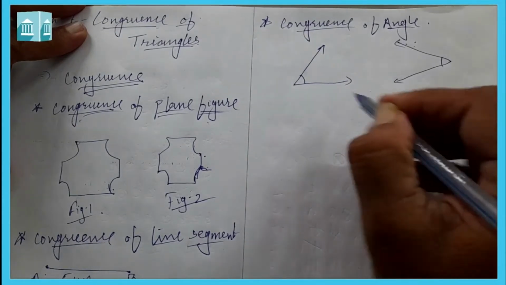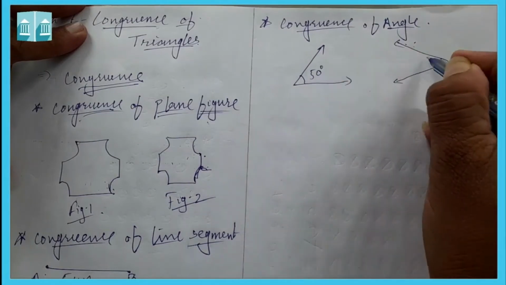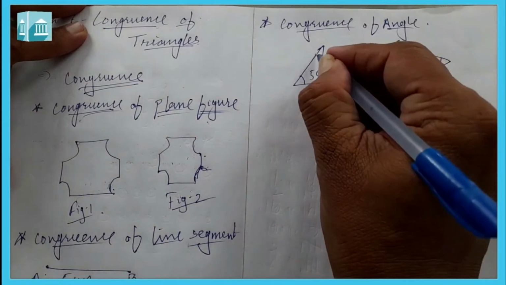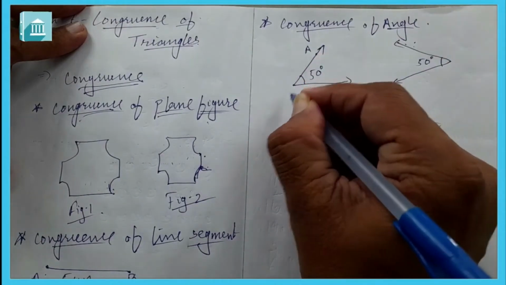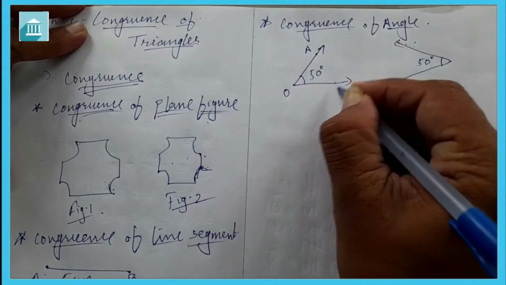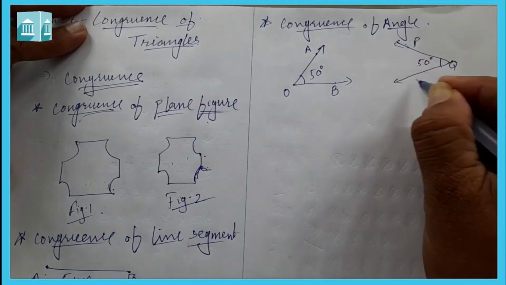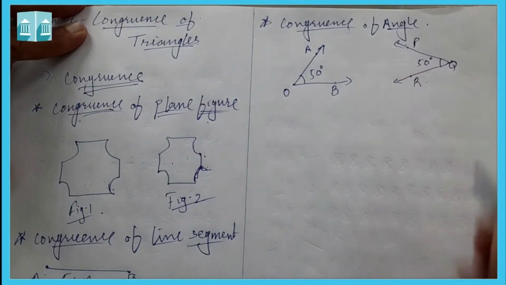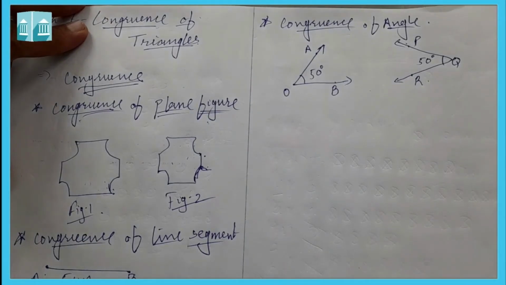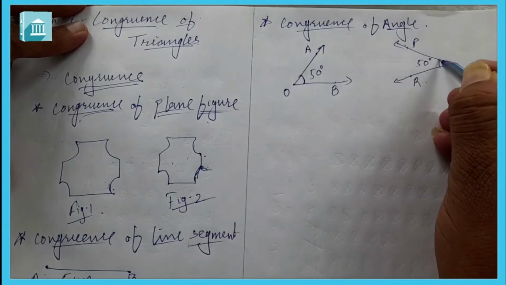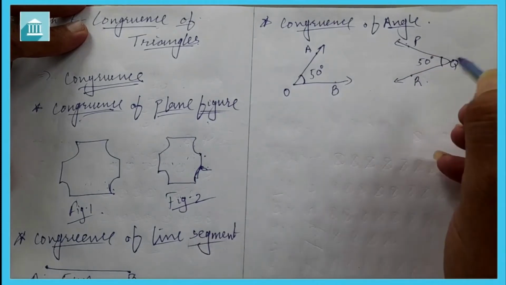Here is another example. Suppose this angle is 50 degrees and this is also 50 degrees. Let this angle be angle AOB and let this angle be angle PQR. Here angle AOB is 50 degrees, angle PQR is also 50 degrees.